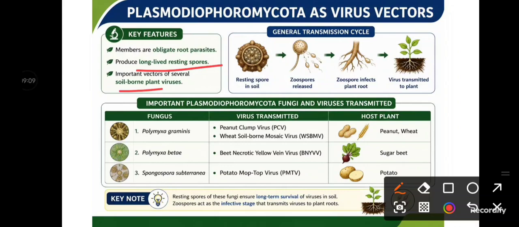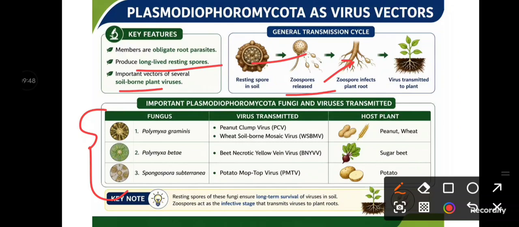The viruses are soil borne in nature, and during favorable conditions, the resting spore will release the zoospore, and the viruliferous zoospore will then infect the healthy plant and transmit the plant virus. So examples of protozoan-like fungi under the Plasmodiophoromycota that act as vectors for plant virus transmission are very important, three examples, okay.